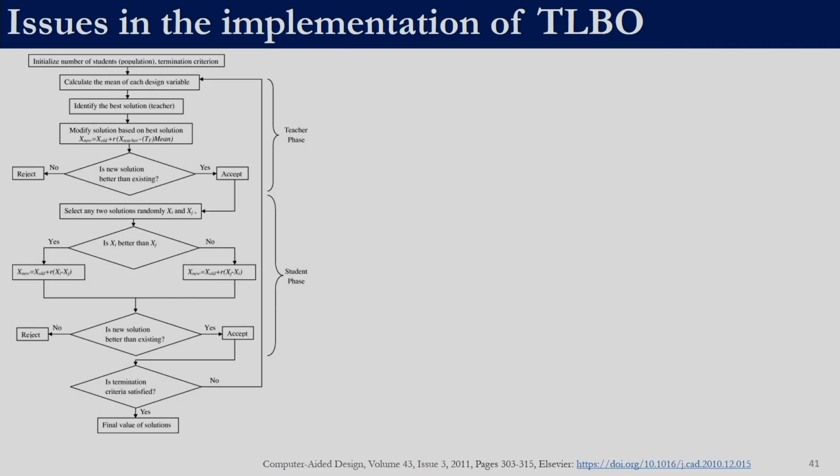This is the flow chart given in one of the original papers which proposed TLBO. Here, the first step is to initialize the number of students and the termination criteria, which is fine, and then calculate the mean of each design variable. Each design variable here means each decision variable. Identify the best solution, which is the teacher, and generate a new solution as per this equation.